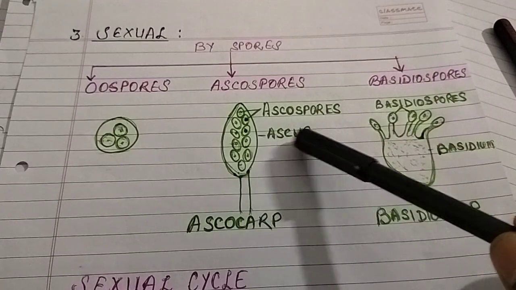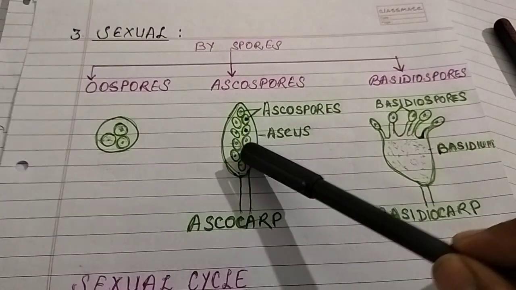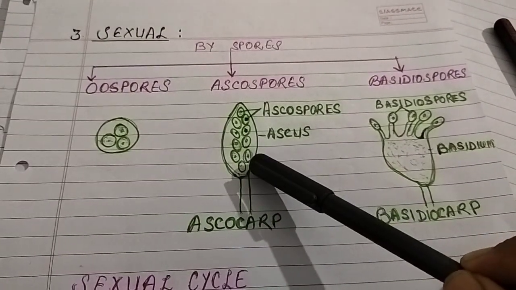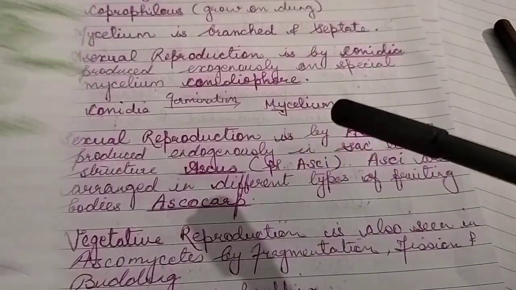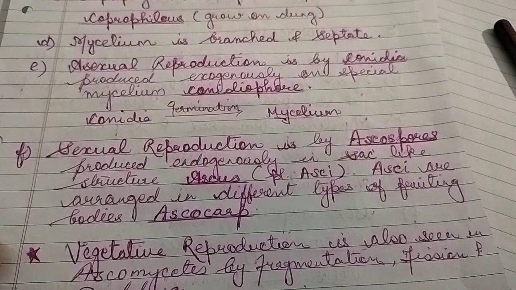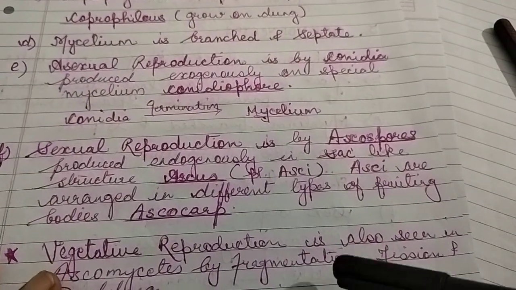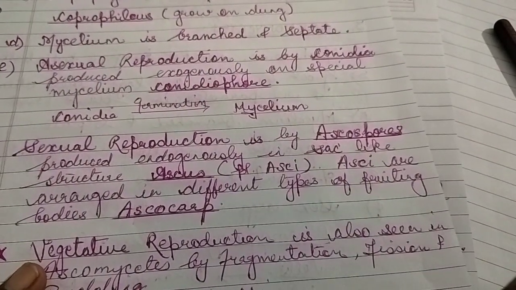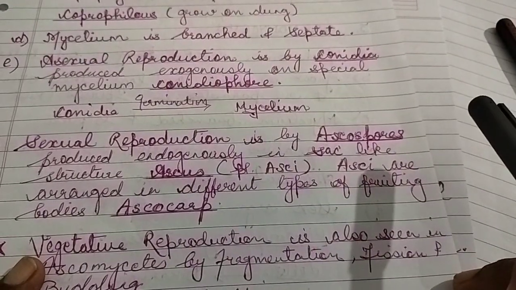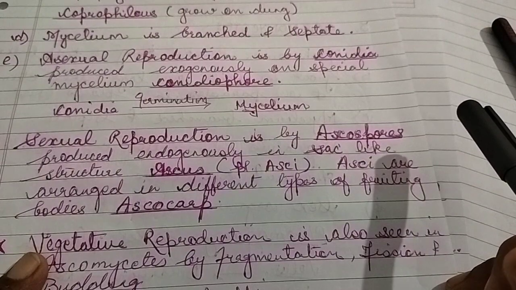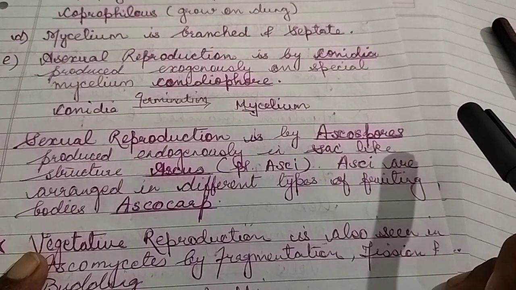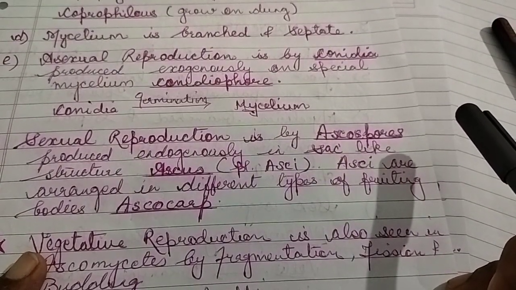This sac-like structure called as ascus, and because of this fungi is also called as sac fungi. Now understand its common name. So, sexual reproduction is by ascospores which are produced endogenously in a sac-like structure called ascus. Plural is asci. Okay, singular ascus, plural asci.